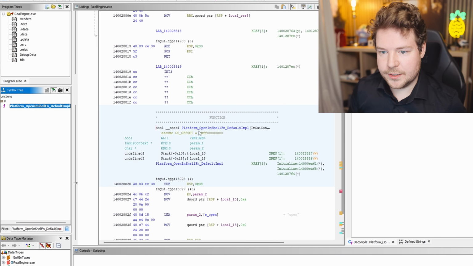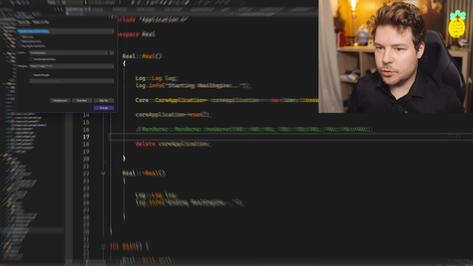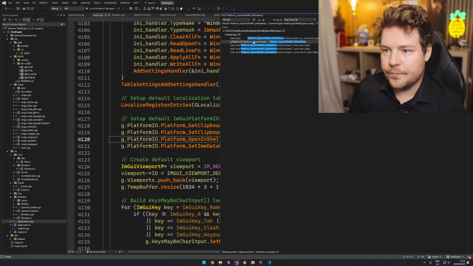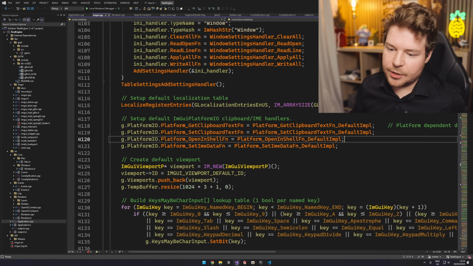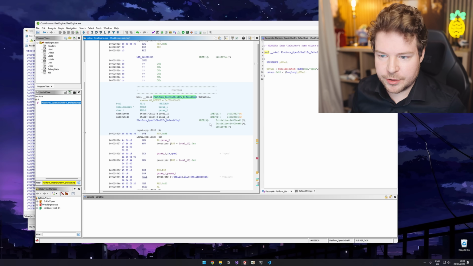If we actually wanted to see this as well, I'm sure we could probably search for it. And here you go. Here it is over here within the IAM-GUI code. So this function exists within IAM-GUI, probably to open a web browser, to open a URL, for example. I don't think there's anything malicious really going on here.